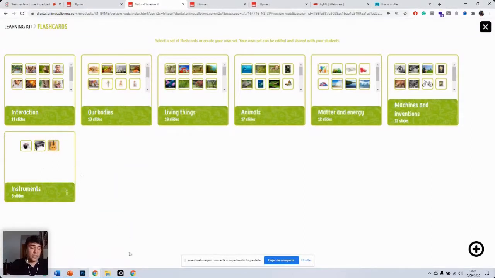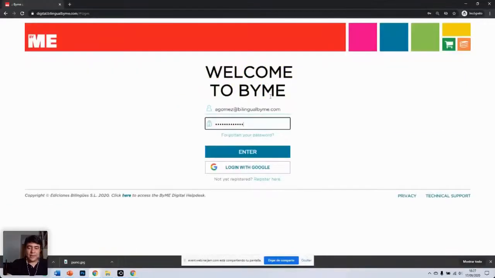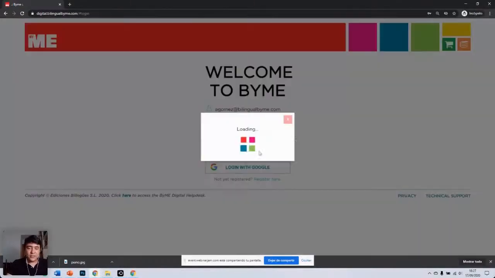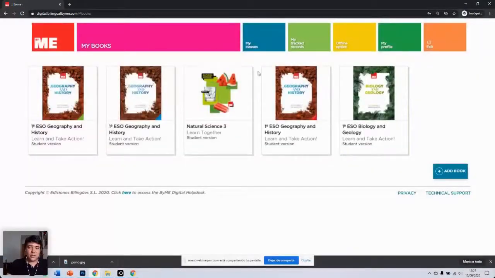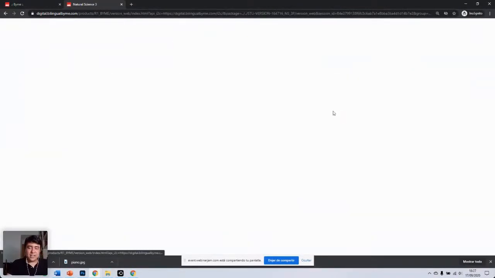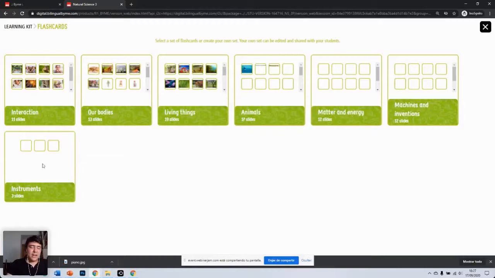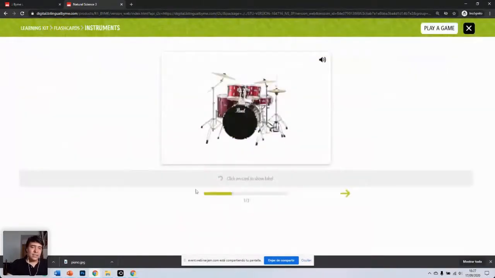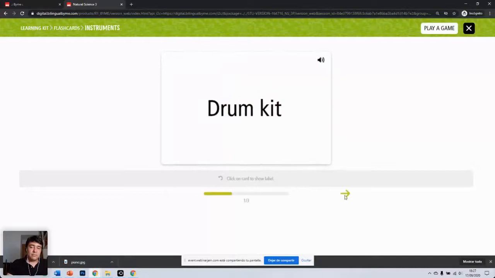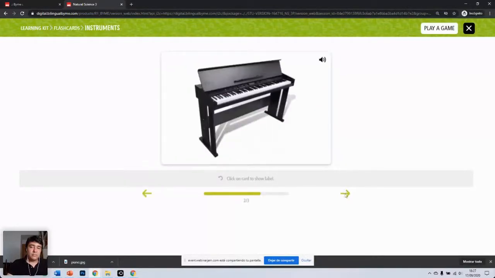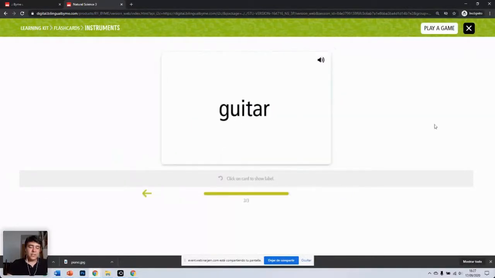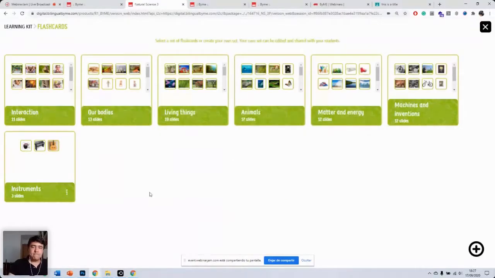Just to show you very quickly what it would look like, we're going to be going back and forth here. This is a student account. If I log into the student's account, I can go into Natural Science 3, then I can go into flashcards. Now I can see that this student has access to this set of flashcards that we made. If I click here, you'll be able to hear the term. You have the piano, and you have the guitar. So that is from the student's account.